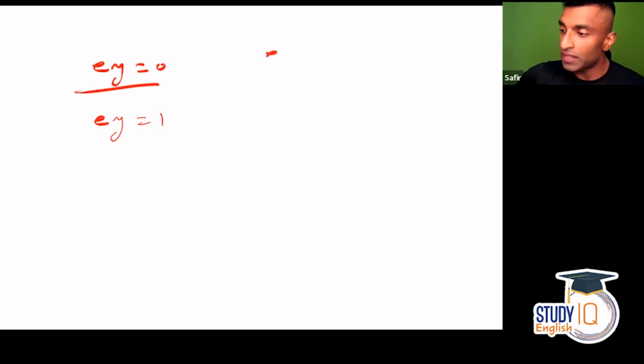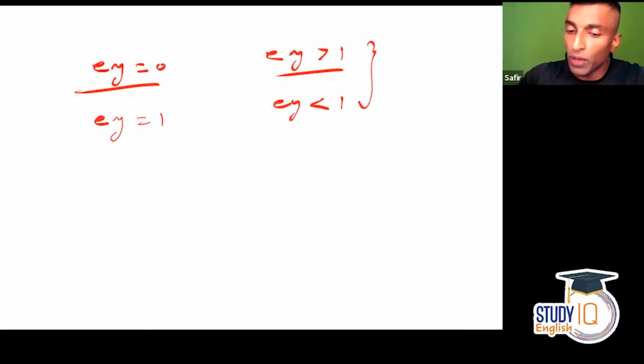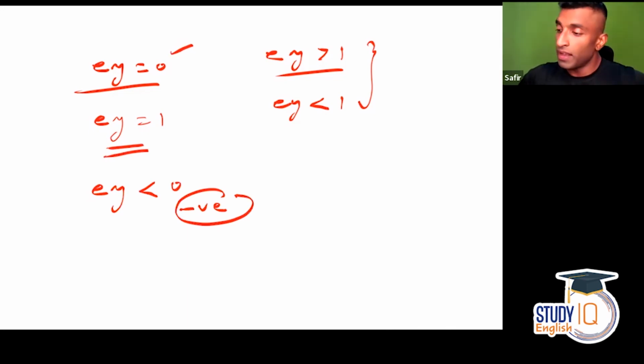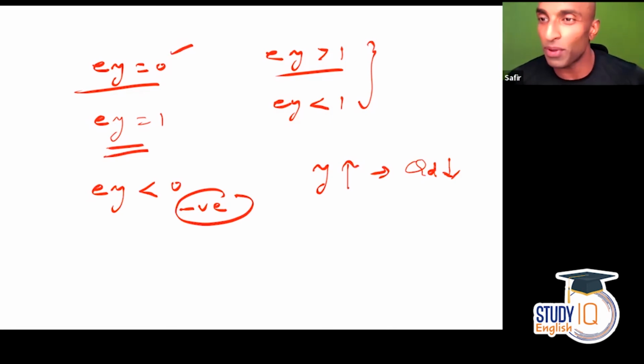So the first situation was EY greater than 1, income elastic demand. Then EY less than 1, income inelastic demand. These two are practical cases. Then EY equal to 0, perfectly income inelastic demand. EY equal to 1, unitary elastic demand. Then EY less than 0. So here it is negative. In which situation will this come? Here your income increases, but quantity demanded decreases. Guys, this is the opposite, right?